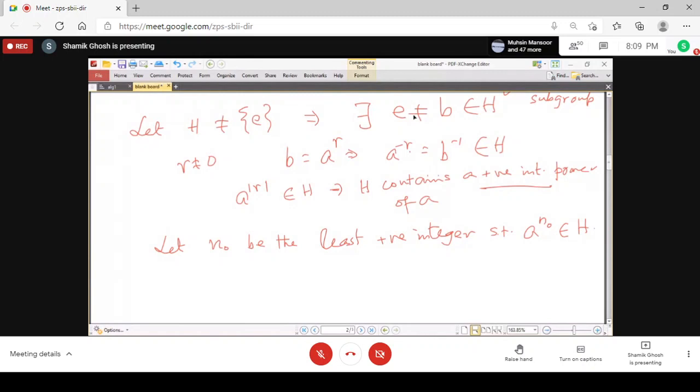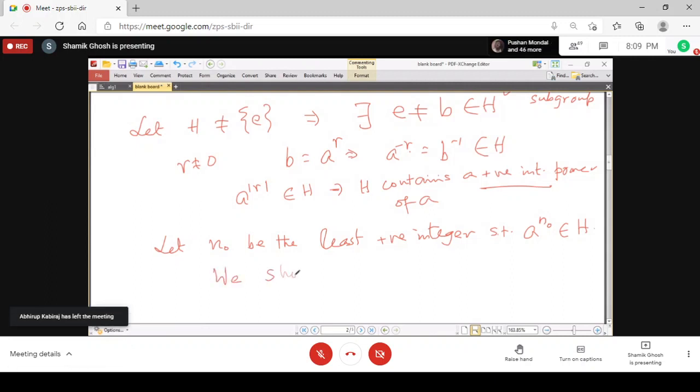H is non-identity, so there is some non-identity element, and every element is a power of a. So if a to the power r belongs to H, a to the power minus r also belongs to H. Either r or minus r is positive, so H contains a positive integer power of a. So let n0 be the least positive integer such that a to the power n0 belongs to H.